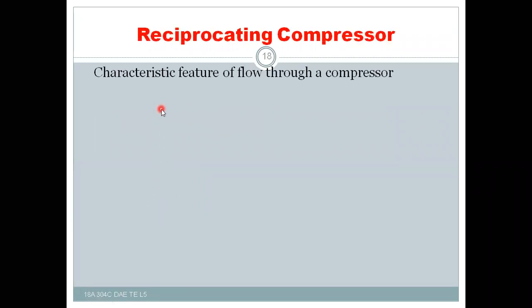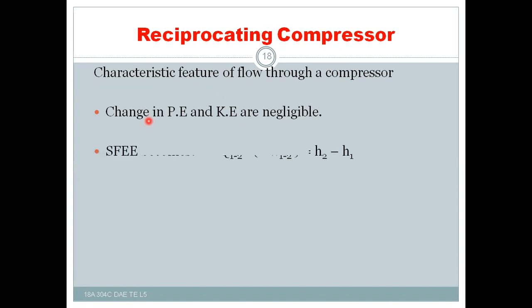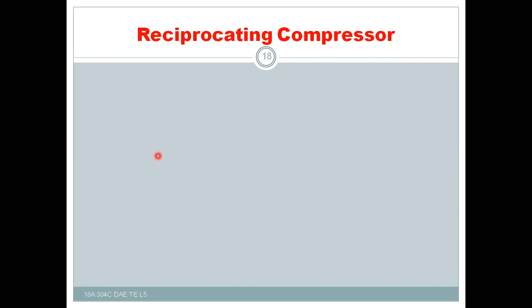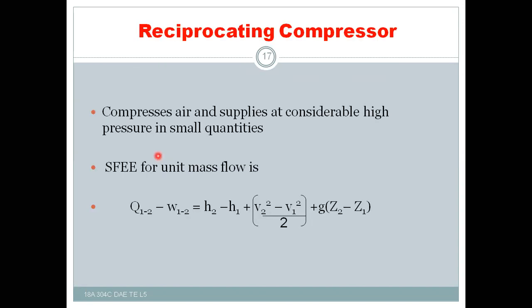The characteristic features in this case: potential energy will be 0 in this case. Also, kinetic energy will be 0. The kinetic energy of the air as well as the potential energy of the air is 0 in this case. That means even if they are there, they are very negligible. And also, the final equation here in this case will be: this will become 0 and this will become 0 because of small quantities, and it is going to receive the work from the external means.